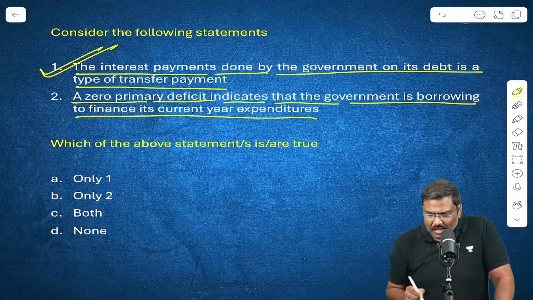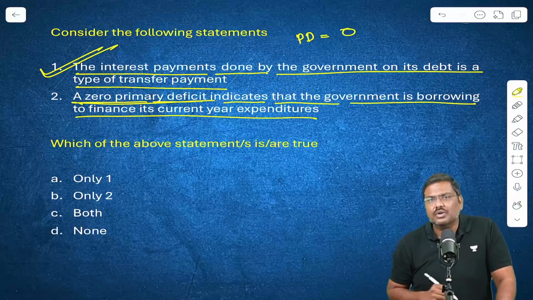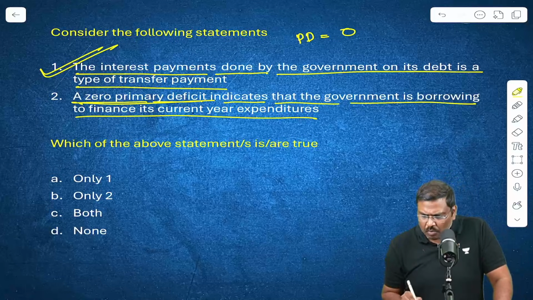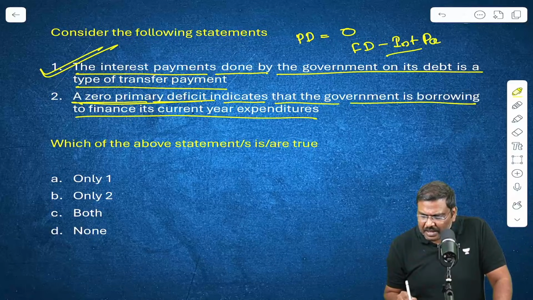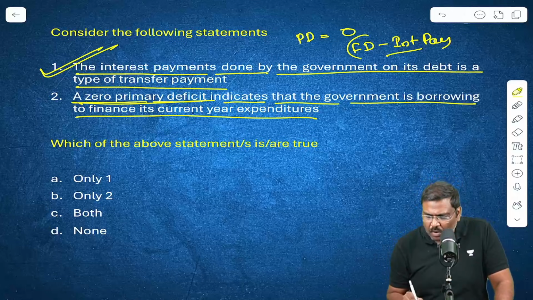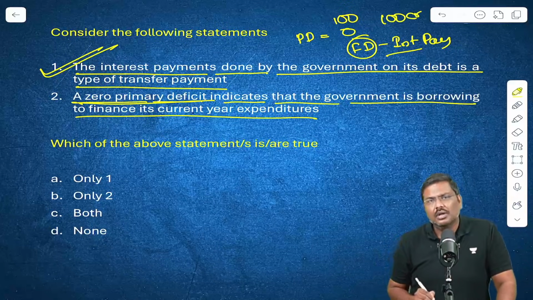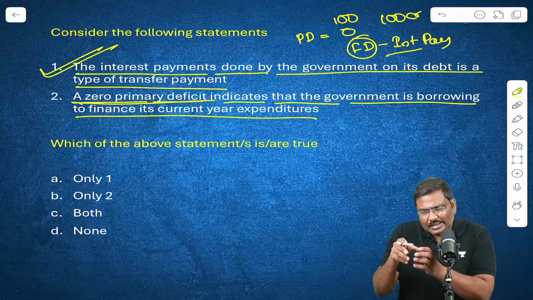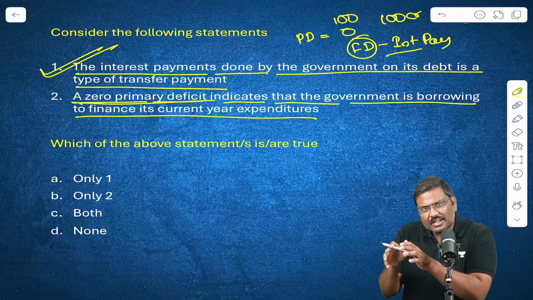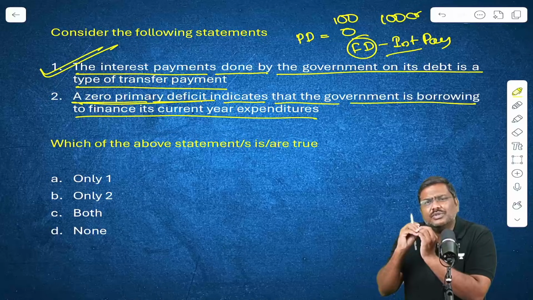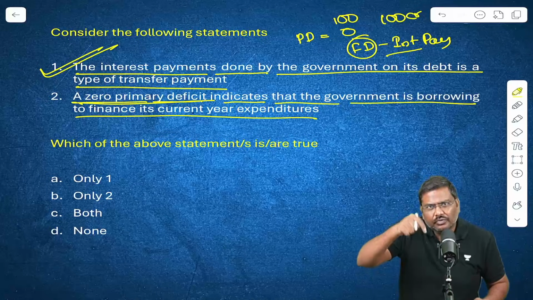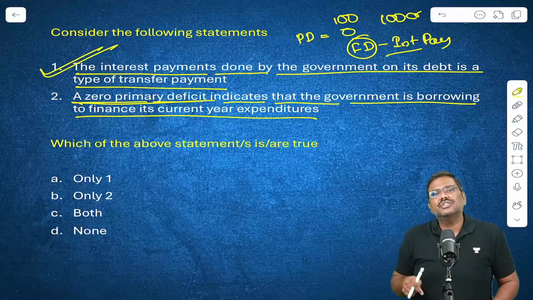So when the primary deficit is equal to 0, what does it mean? Whatever borrowing you have done, it is essentially to pay for interest. Your borrowing is, let's say, 100 crore. Your interest payment is 100 crore. Does it not mean that out of the borrowing you have done this year, you are not using any rupee to finance current year expenditure?